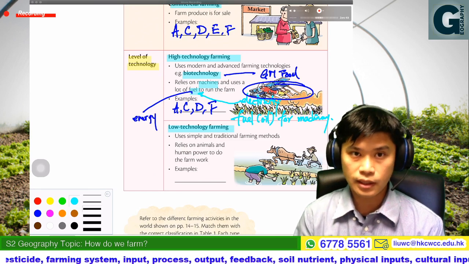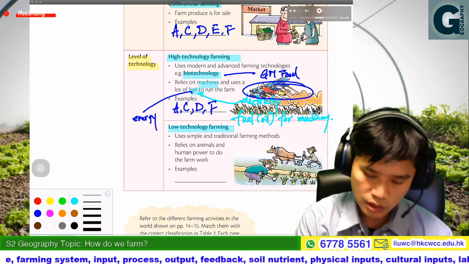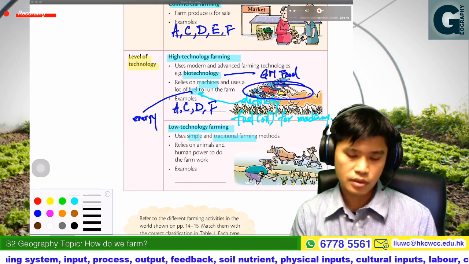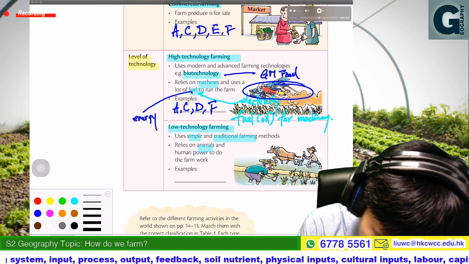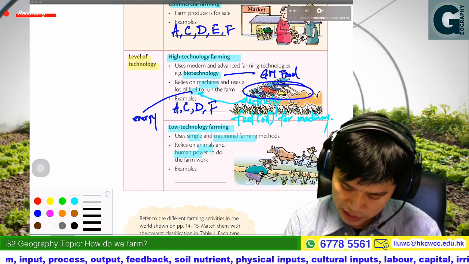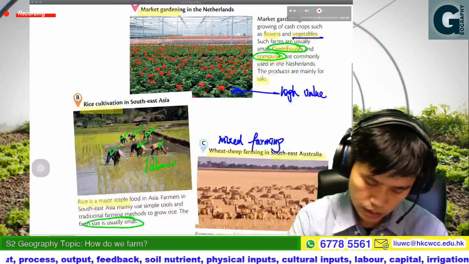So what would be the technology? The farmer would apply some simple and traditional farming methods, relying on animals and human power to do the farm work, such as this.